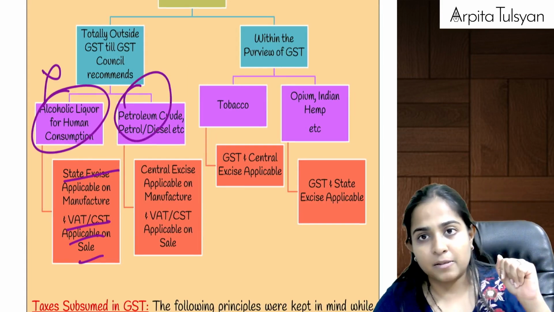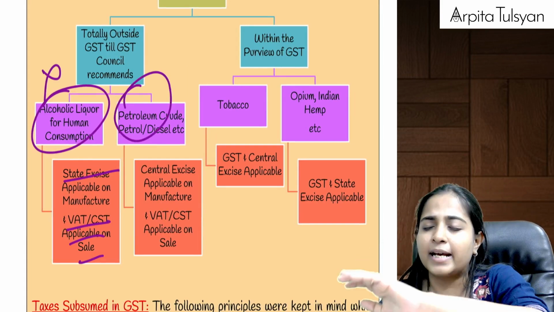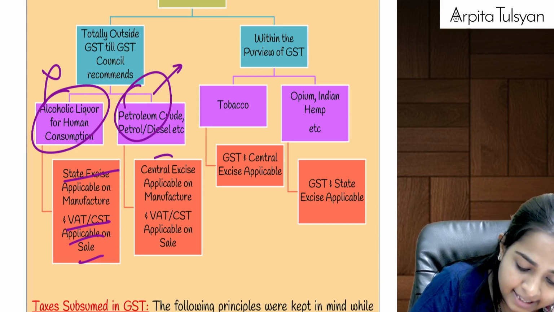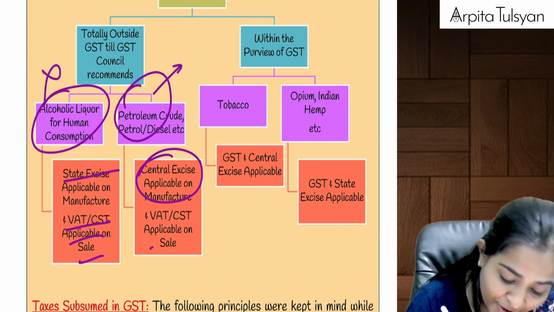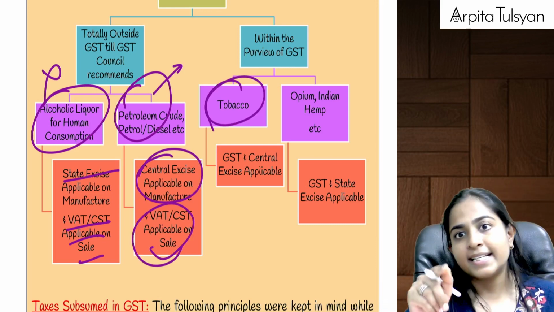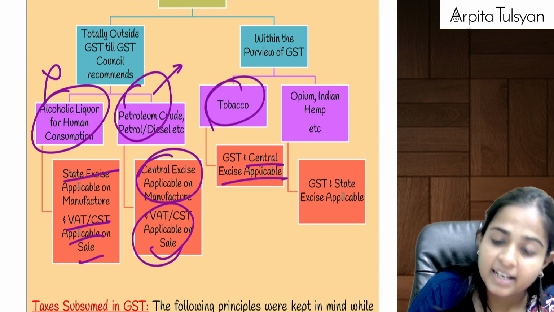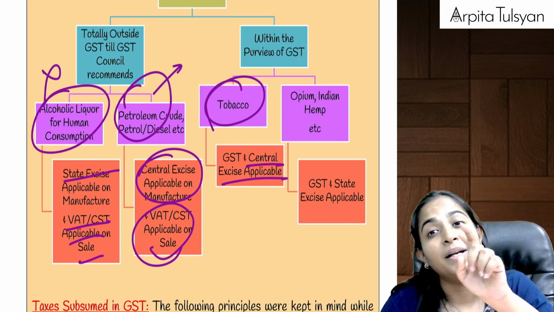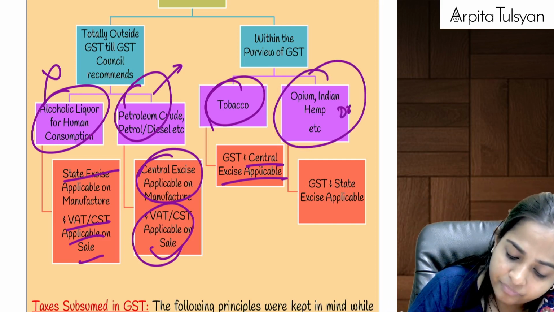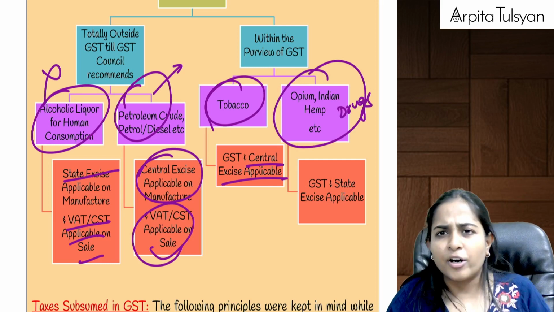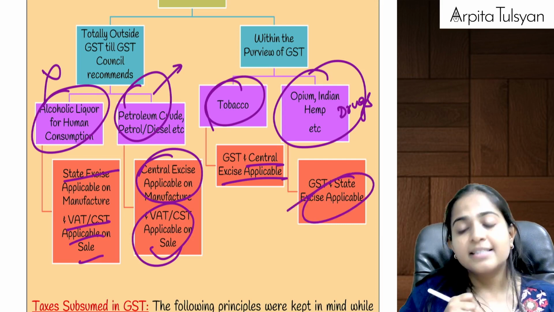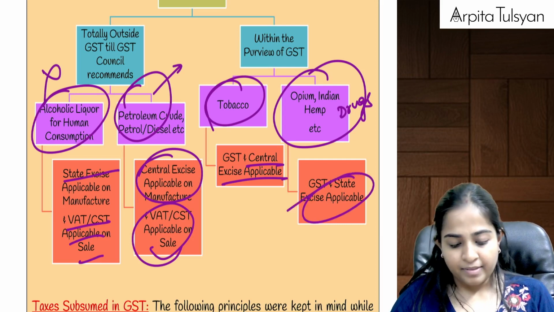Five petroleum products: petroleum crude, petrol, diesel, natural gas, ATF. Till now GST is not applicable. It will be applicable from a later date. On that, central excise duty will be applicable at the time of its manufacture, and VAT or CST will be applicable on its sale. Okay. Tobacco: GST is applicable, but on its manufacturing, central excise duty is also applicable. Two types of taxes applicable. Demerit products, levy more and more taxes. And last, drugs, that is opium, Indian hemp, narcotic drugs, etc. On that also, GST is applicable at the time of sale, but at the time of manufacture, state excise duty will be applicable. Are you understanding this?